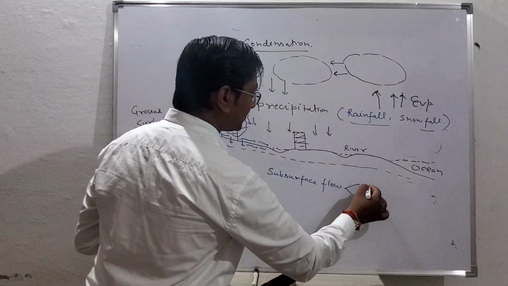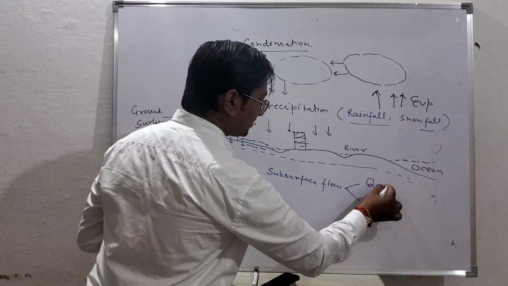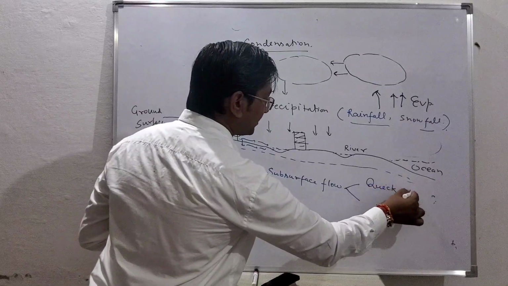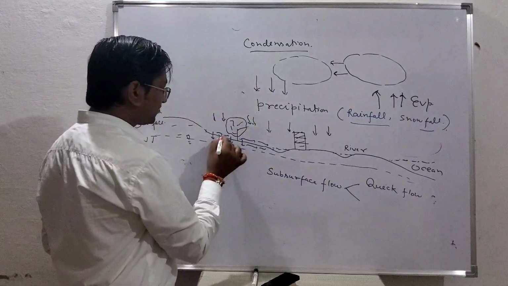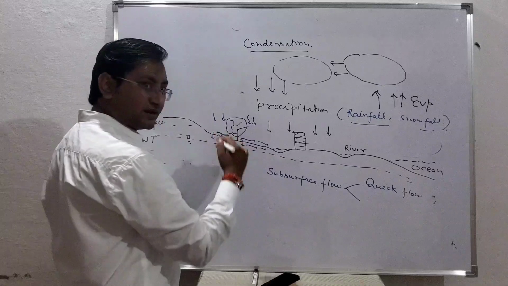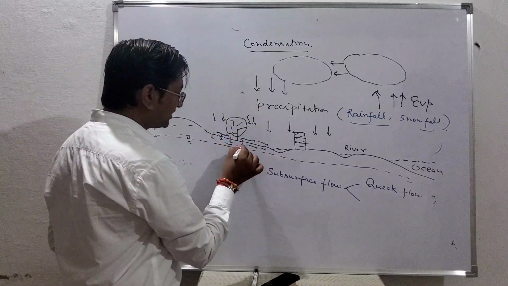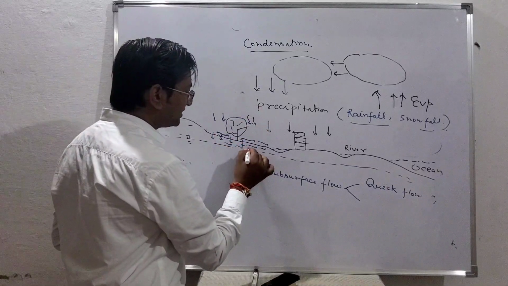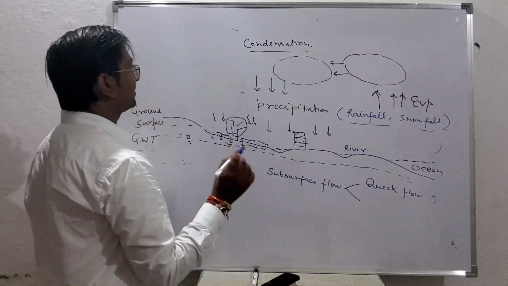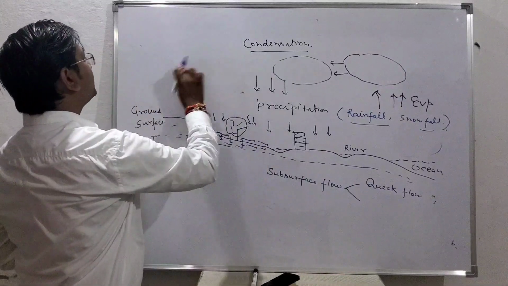This subsurface flow may be quick flow. What is the meaning of that? Sometimes, suppose this is the flow over the ground surface, and this water is flowing, but very easily it is reaching, because we use two terms.